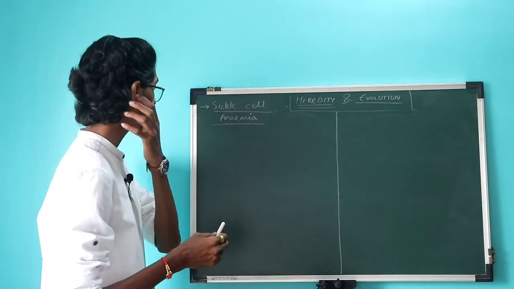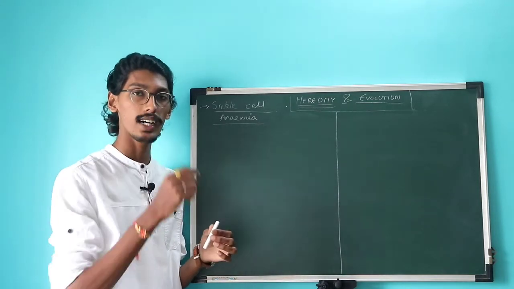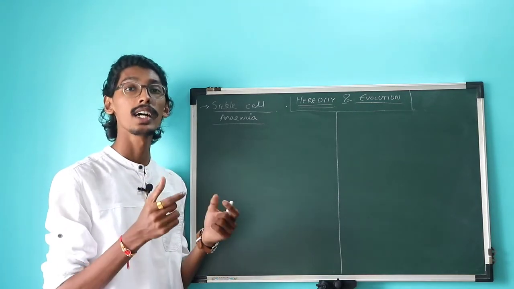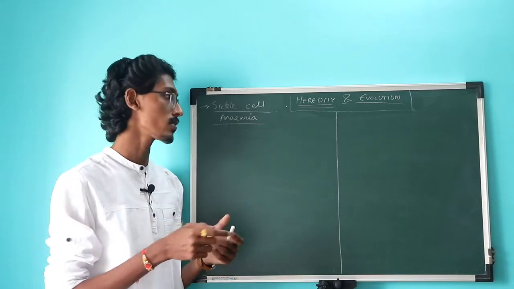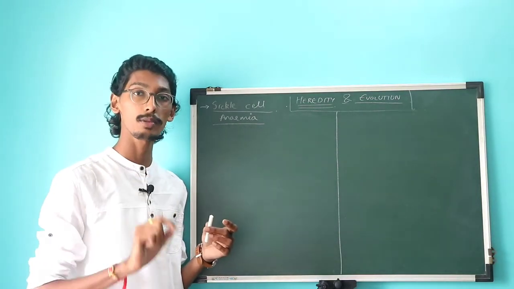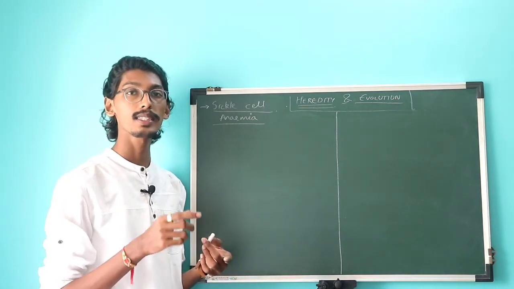Now in sickle cell anemia, what is this disease? In this disease your RBCs become oddly shaped. Normally your RBC should be round like a disc. Now in this disease your RBCs, because they do not have a proper hemoglobin protein which gives the RBC its shape, become sickle shaped.